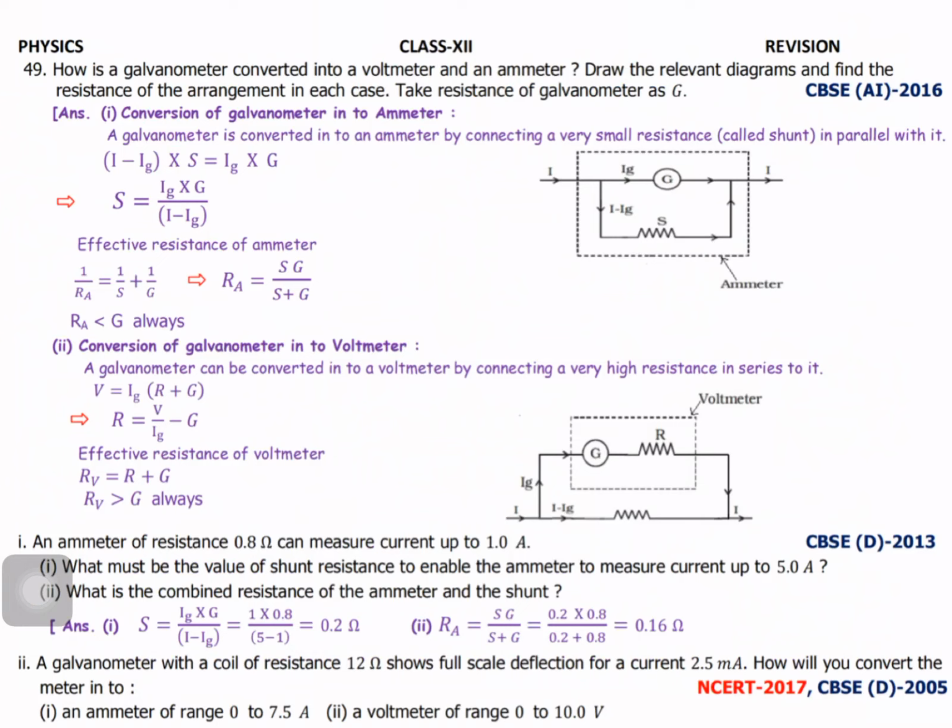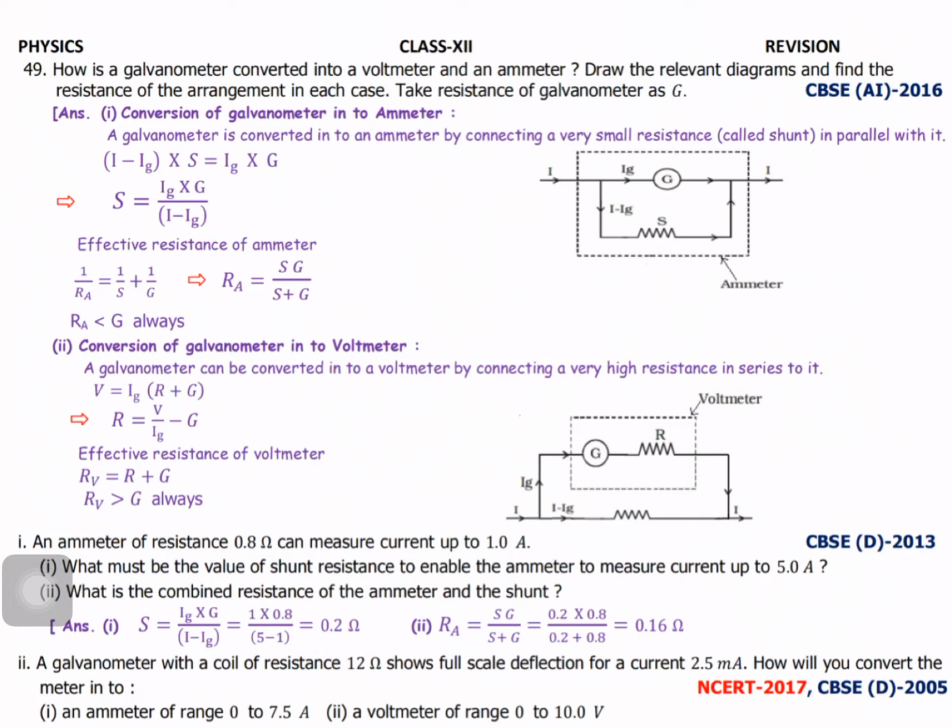If you connect a resistance in series with the galvanometer, that is the technique to convert the galvanometer into a voltmeter. First of all, you see the resistance connected in parallel to the galvanometer. This is the technique for converting a galvanometer into an ammeter.